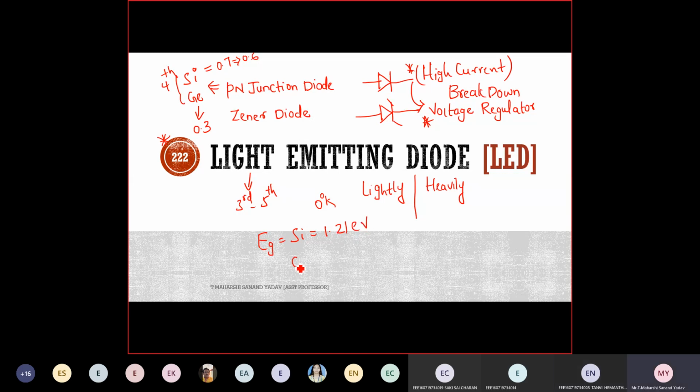1.21 electron volt. For germanium? 0.785 electron volt. This is the energy band gap. What is meant by energy band gap?